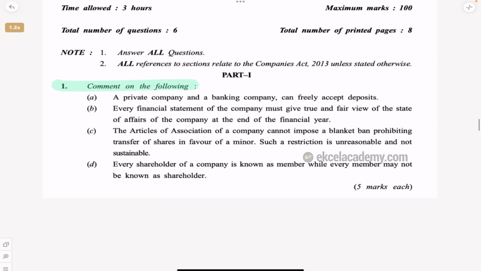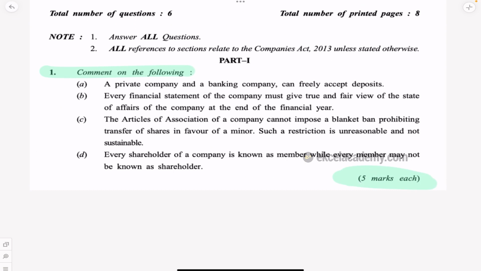Comment on the following. See, the first question, 5 marks each, compulsory question, you should comment. When you say comment on the following, what is the keyword? A private company and non-bank can freely accept deposit. It is about freely accept. Freely accept is the keyword.